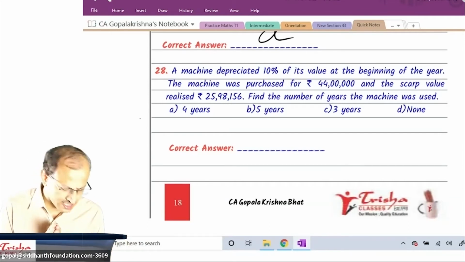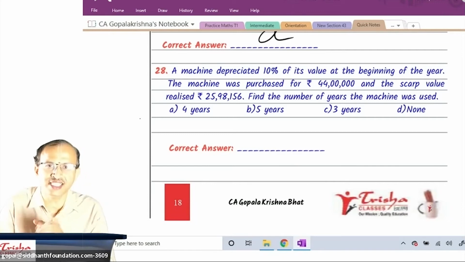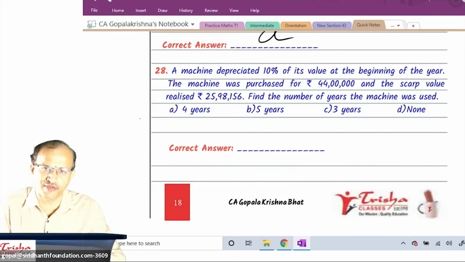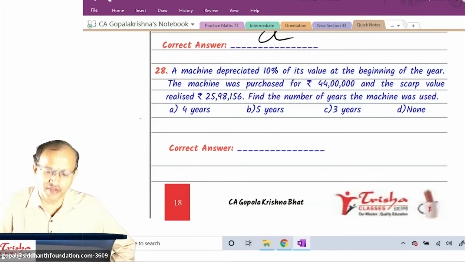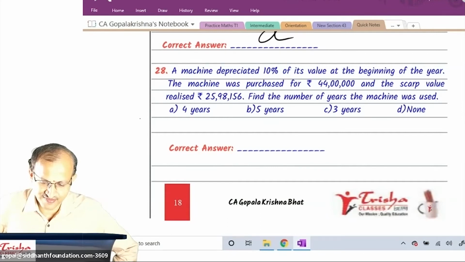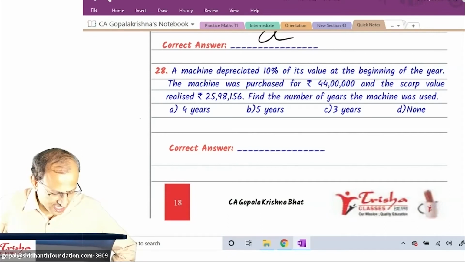A very interesting question. Please look at the question and let me know: is it a straight line method or WDV method? I don't tell the answer. Is it straight line or WDV?